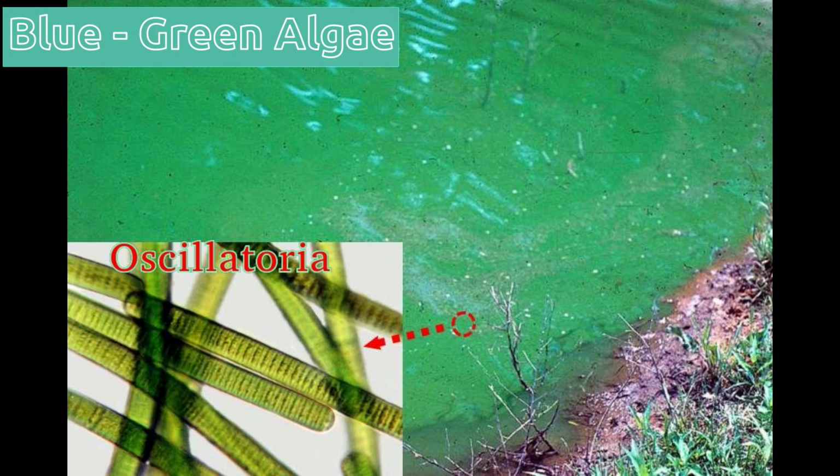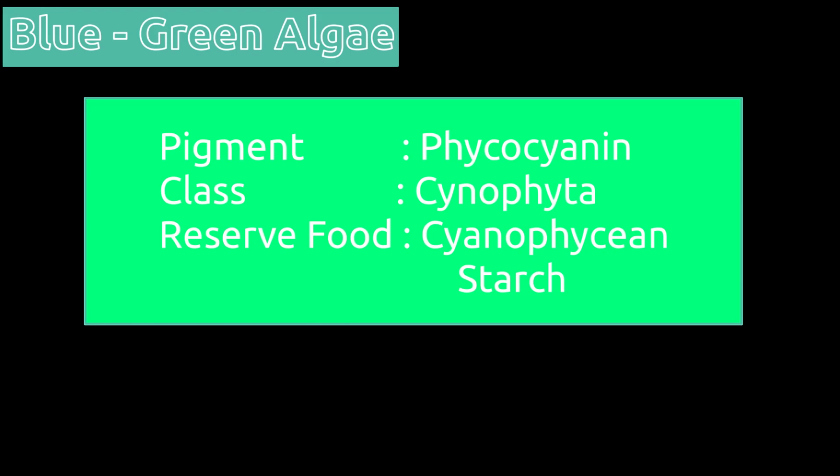These algae are blue-green in color because of phycocyanin pigment. They belong to cyanophyta class of plants. Blue-green algae perform photosynthesis in the presence of phycocyanin and store food in the form of cyanophycean starch.